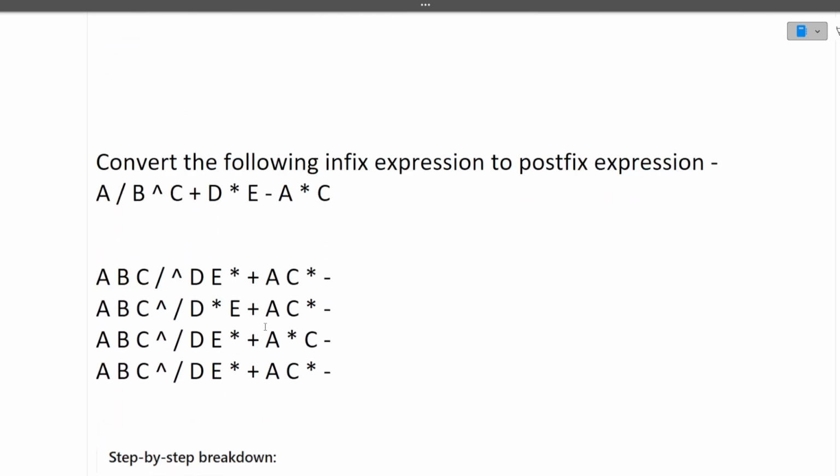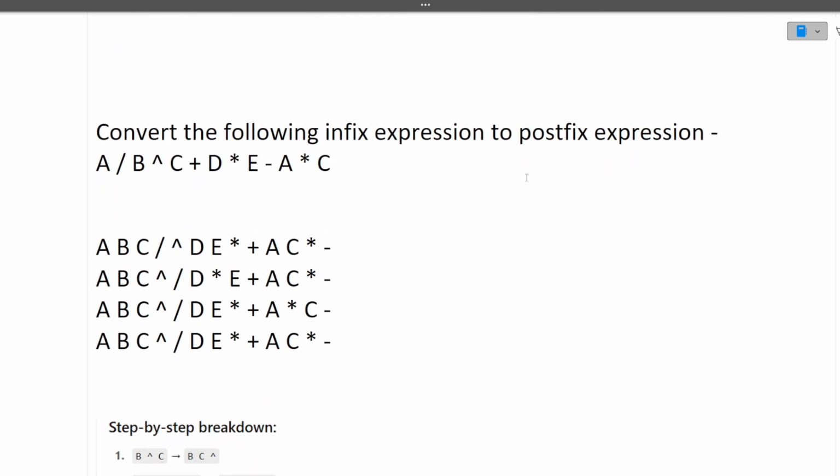The next question is: convert the following infix expression to the postfix expression. For converting infix to postfix, first of all, you should know the priority of these symbols, like what is divide, what is star, what is plus minus. You should know the priority. In school we used to study BODMAS, right? A similar thing we need to apply here.